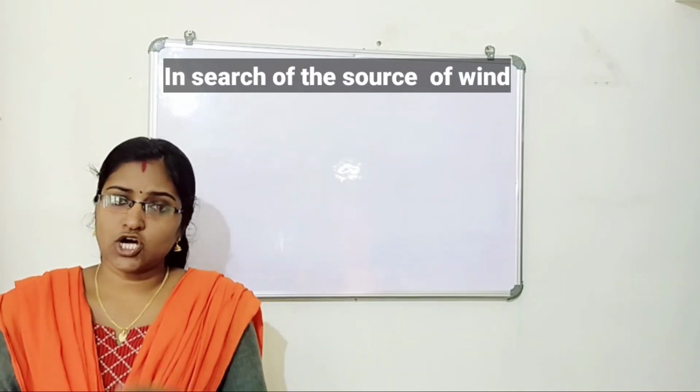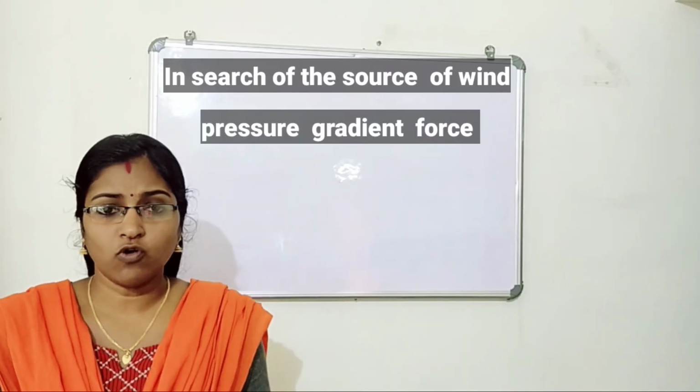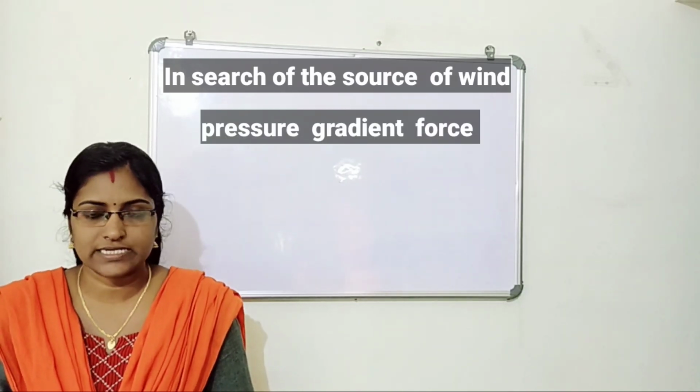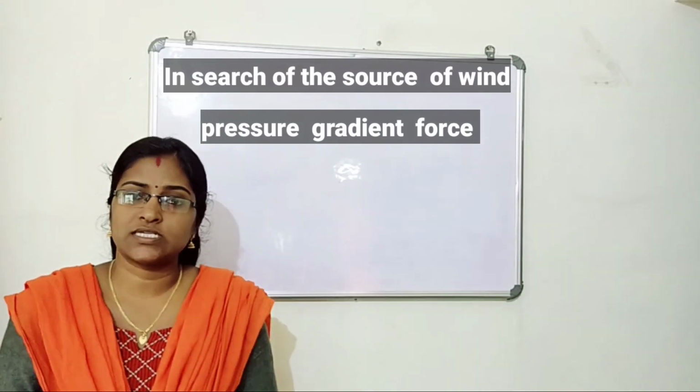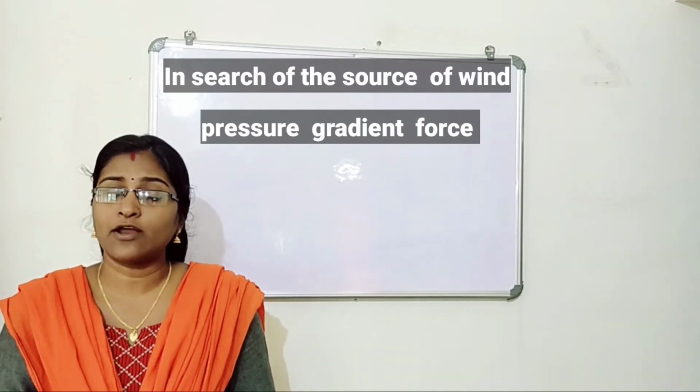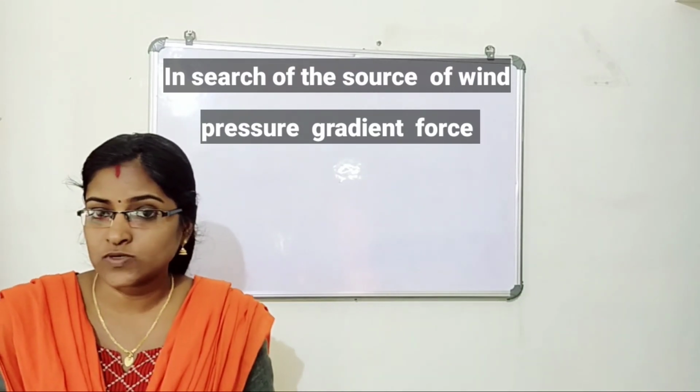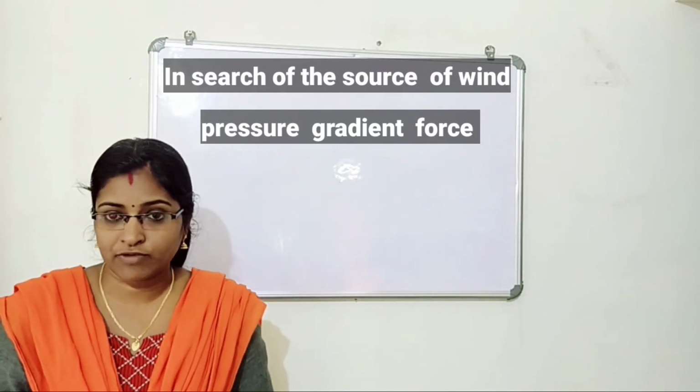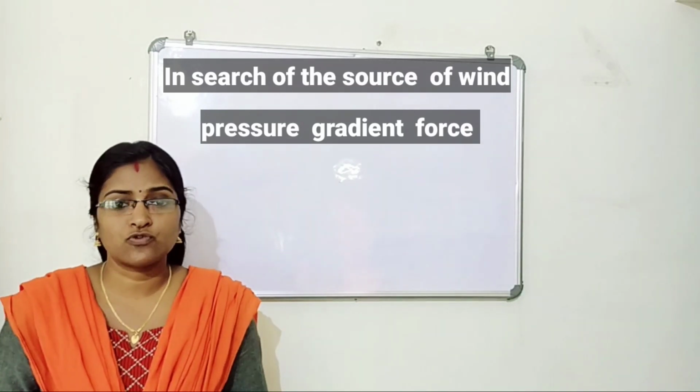First, the pressure gradient force. What is pressure gradient force? Pressure gradient force is used to indicate the speed of wind. Isobars are used for this.